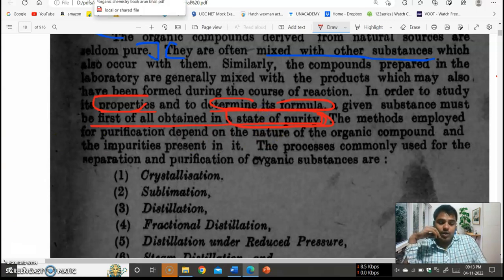After getting a purified compound, we can easily determine its purity and its formula.